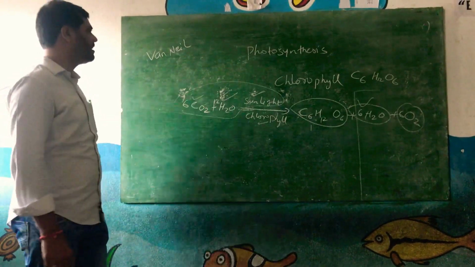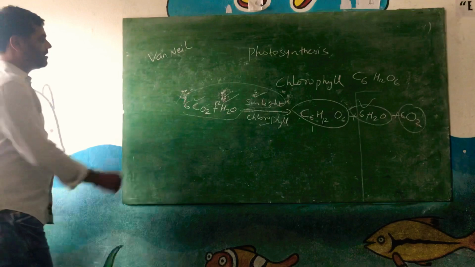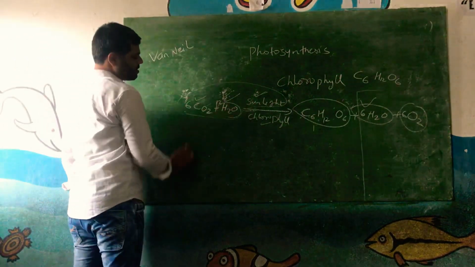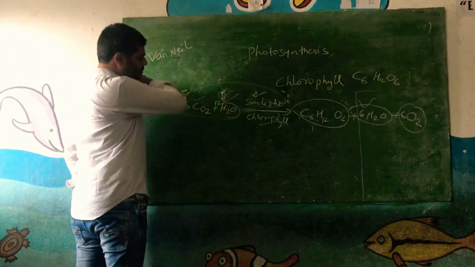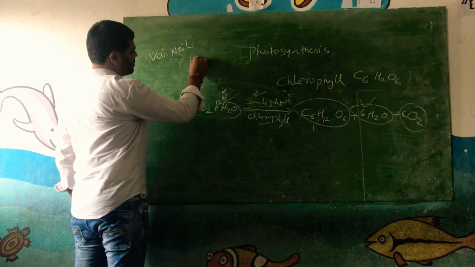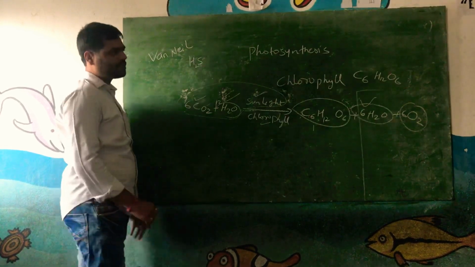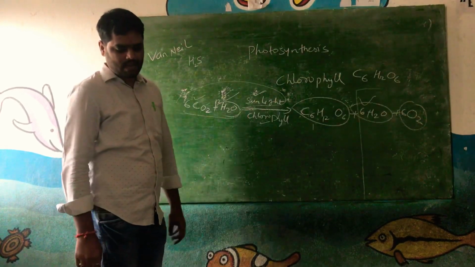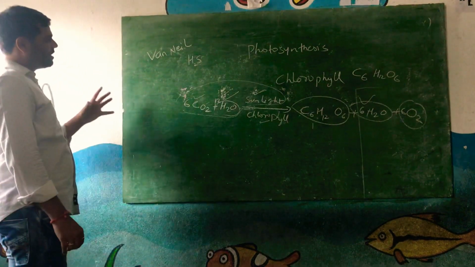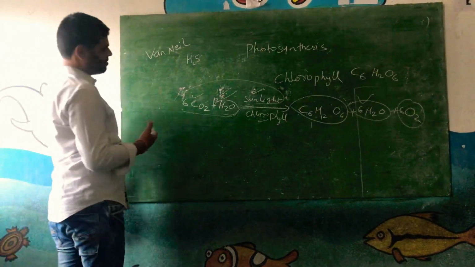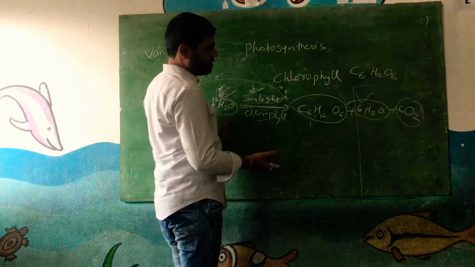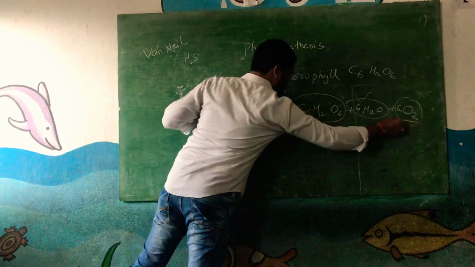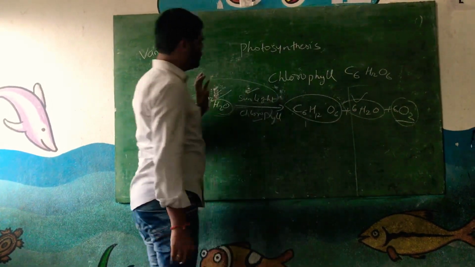So for scientists, first you use H2S in the place of the water molecule. H2S is hydrogen sulfide. They used hydrogen sulfide, and then finally they got sulfur. In the presence of oxygen, they got sulfur as an end product.